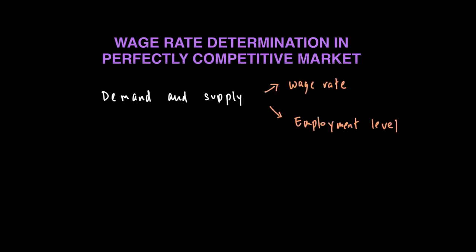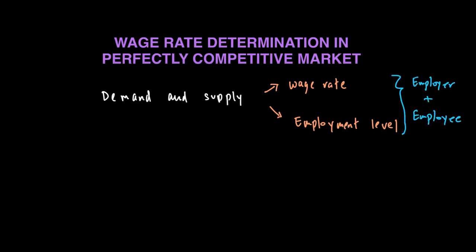After our discussion about demand and supply of labor, we are going to talk about wage determination. The first thing we look at in a wage determination case is that of a perfectly competitive market. In a perfectly competitive market, we say that the demand and supply in a labor market will determine the wage rate as well as the employment level. Here we look at both the perspective of the individual employer as well as the employee.